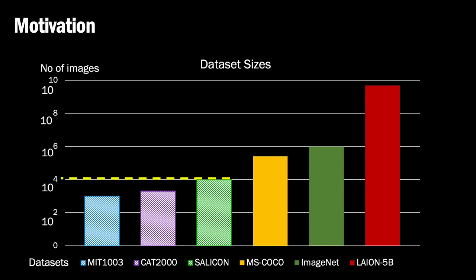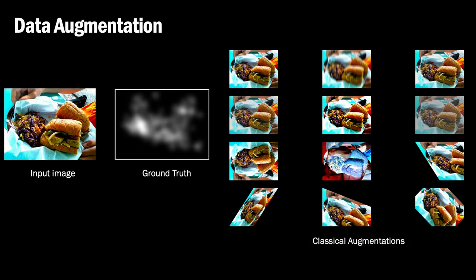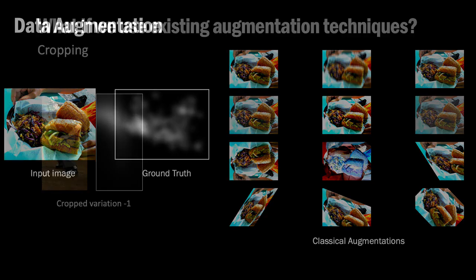In this graph, we show commonly used saliency datasets in dashed bars alongside datasets for other computer vision tasks. Notice the significant difference, especially with LAION-5B, highlighting the scarcity of labeled data for saliency. In the general computer vision context, limited access to data is typically overcome via data augmentation. For tasks like image classification and object detection, classical augmentation techniques such as shearing, cropping, rotation, flipping, and blurring are widely used. These transformations preserve the labels in those tasks.